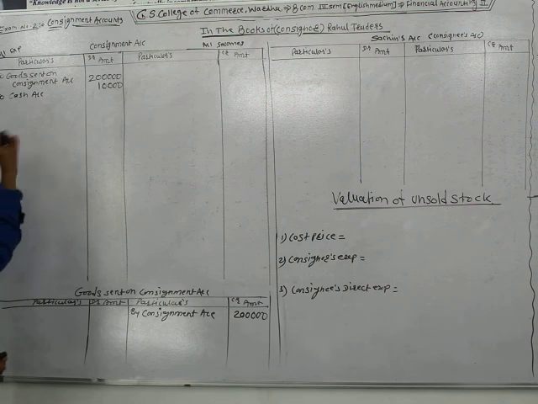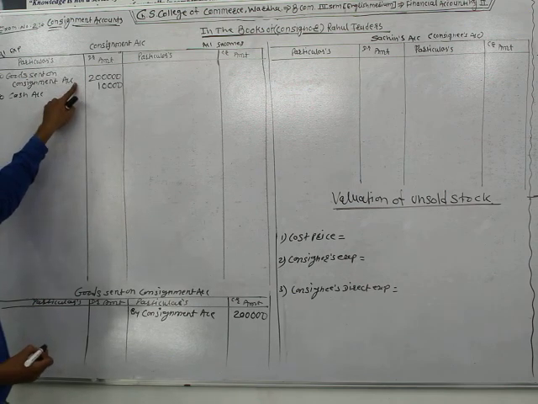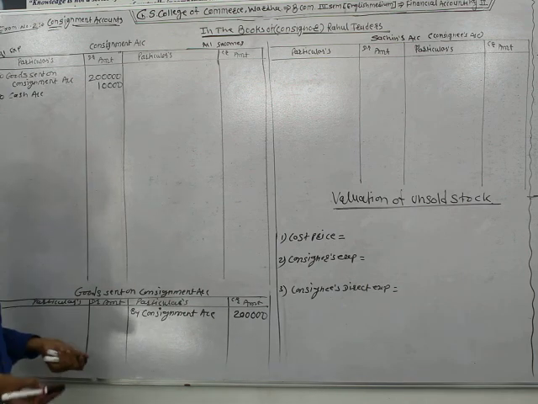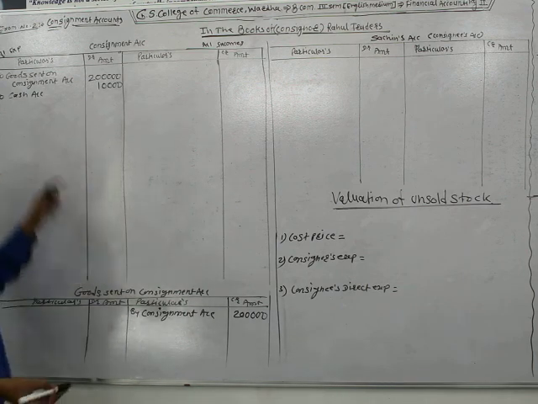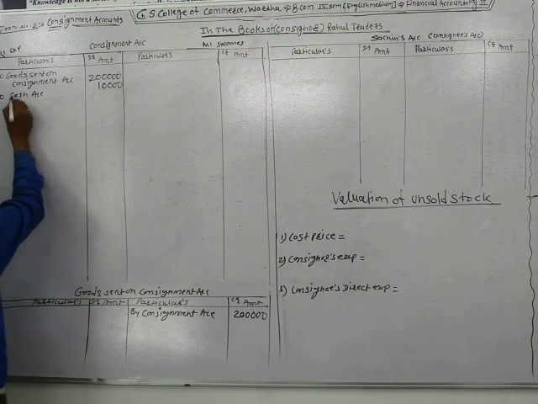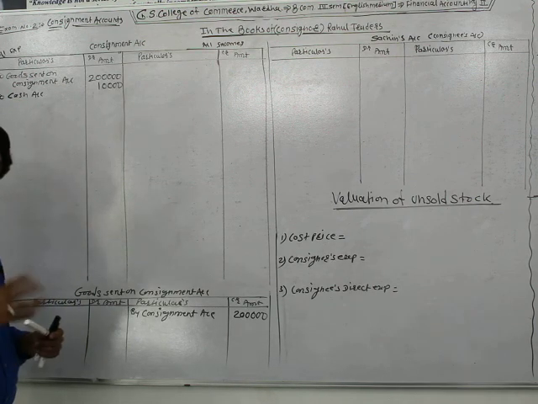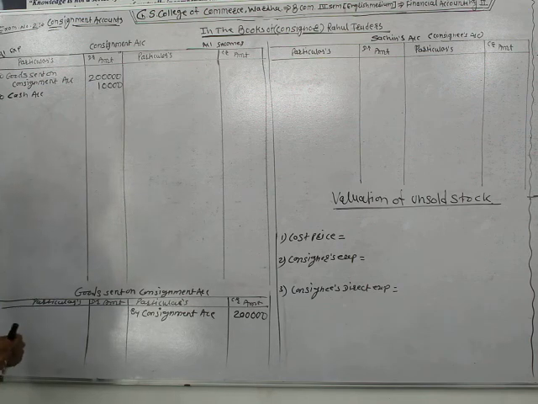When Rahul Traders sent the goods, it passed consignment account debit, goods sent on consignment account credit. When the consignor spent expenses, at that time consignment account debit and cash account credit. So write at the debit side of the consignment account, by the name of cash account. You can also credit the bank account.